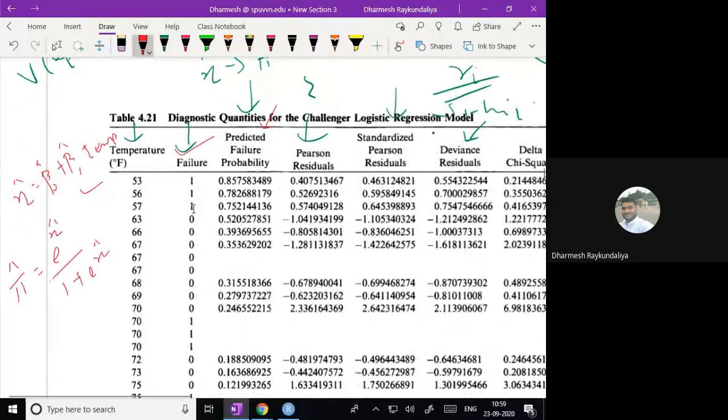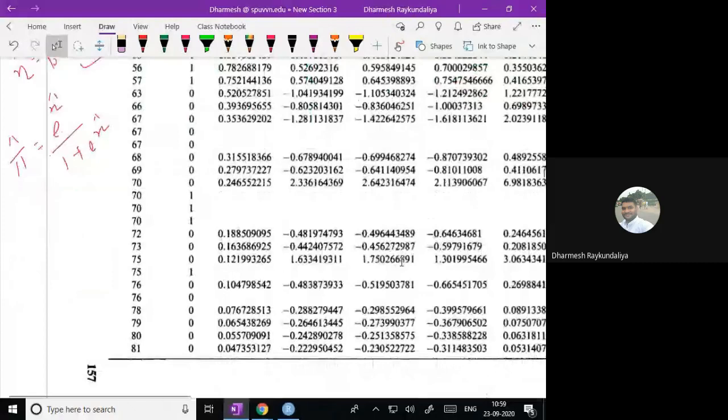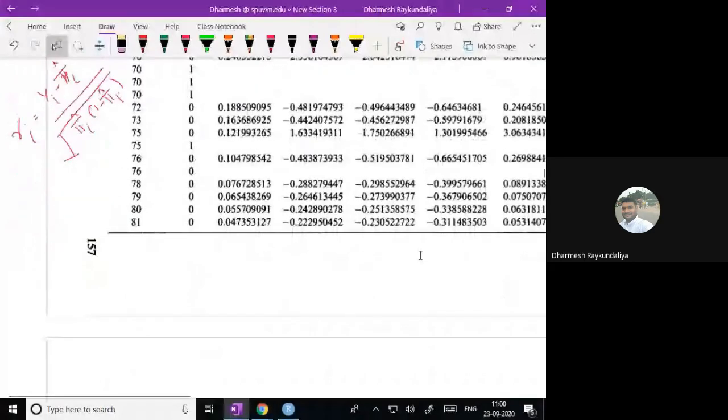If you know the pi i cap, if you know the yi, and if you know the ni, in this setup ni is equal to 1 because it is ungrouped data, so you can easily find out the Pearson residuals. What is the formula of the Pearson residuals? It is written as ri equal to yi minus ni pi i cap, but here ni is equal to 1, so it is simply yi minus pi i cap upon the square root of pi i cap into 1 minus pi i cap. So this is the Pearson residual. And to obtain the standardized Pearson residual, you just divide ri by the square root of 1 minus hii.